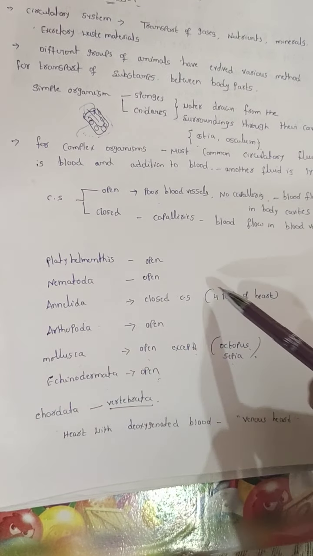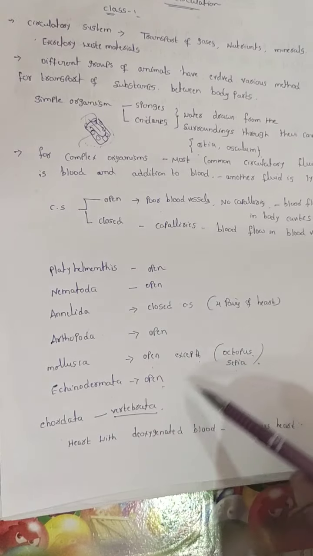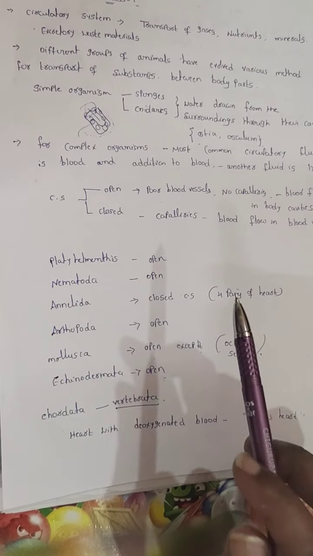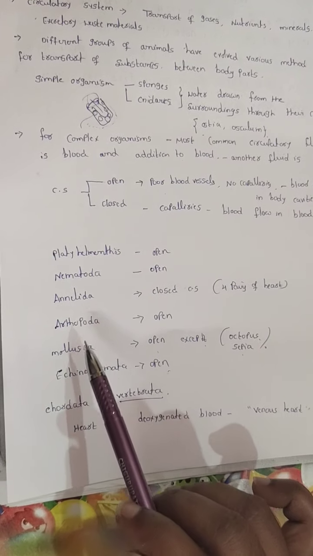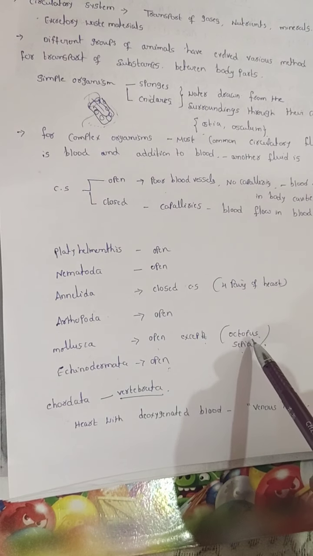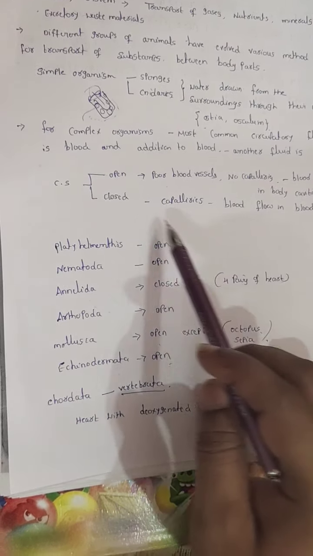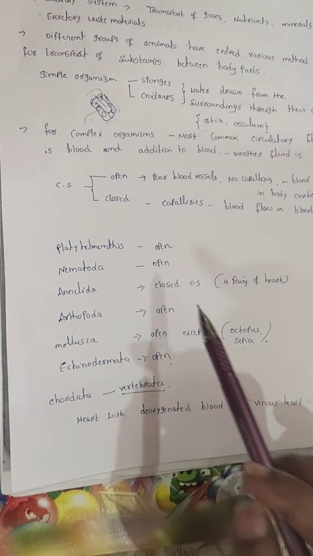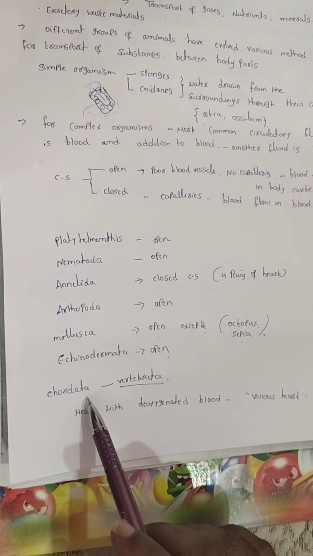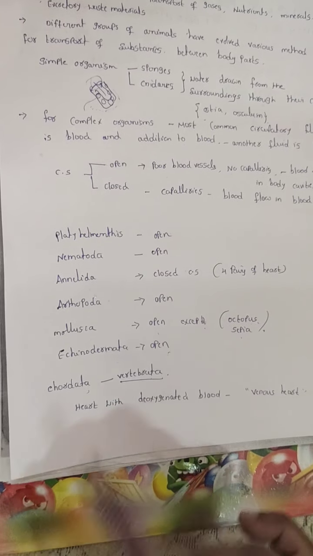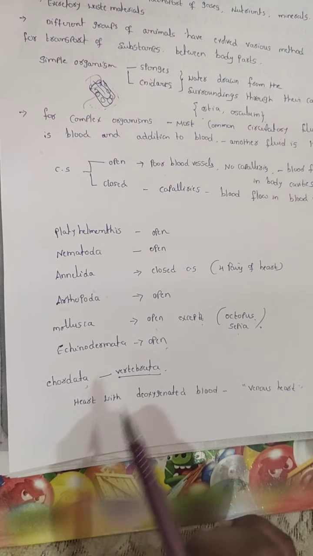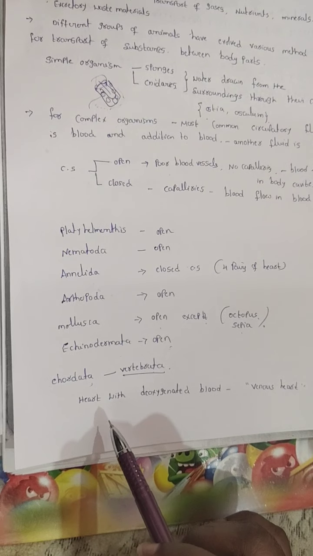That's why, in invertebrates, the closed circulatory system is seen only in annelids, and in molluscs it is seen only in octopus and sepia; the remaining have an open circulatory system.